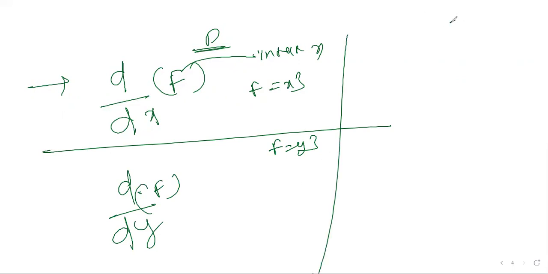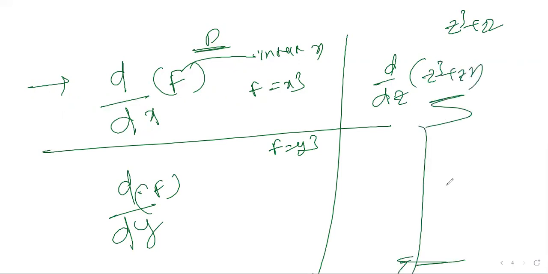If the function is in terms of z cube plus z square and you want to differentiate, you can write d by dz of z cube plus z square. This is a way of representation. We can do the calculation for a particular point where you want, z is equal to 3.